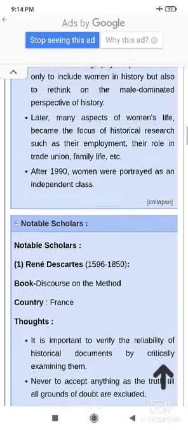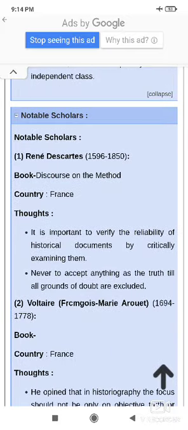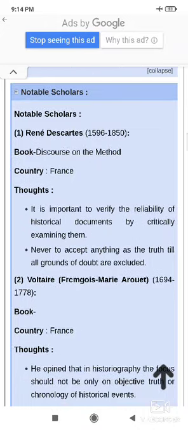Okay, then we talk about the notable scholars. When we are preparing for the first chapter, notable scholars are very important. Rene Descartes, 1596 to 1650. Then the book Discourse on the Method is important. Also the country he belongs to. Then his thoughts: it is important to verify the reliability of historical documents by critically examining them. Never accept anything as the truth until all grounds of doubt are removed.